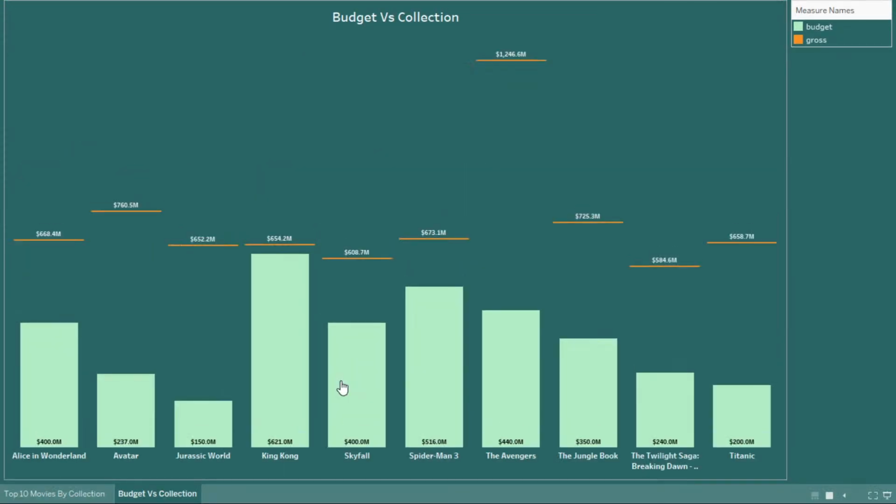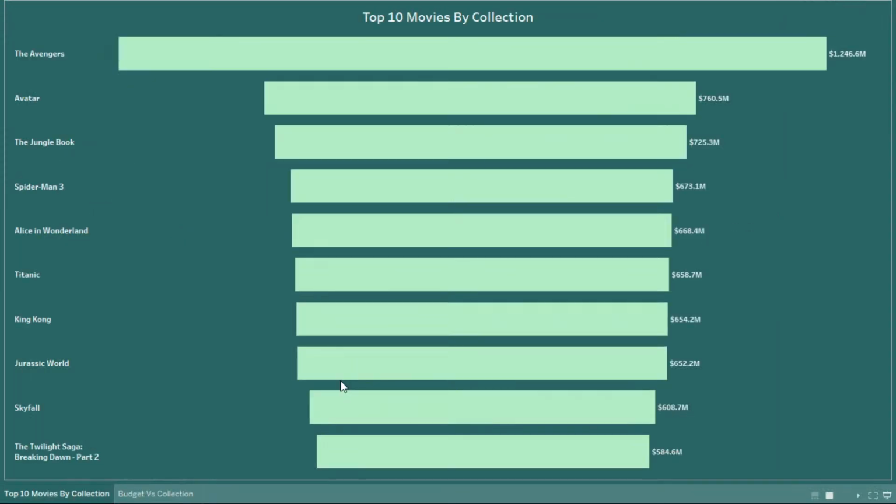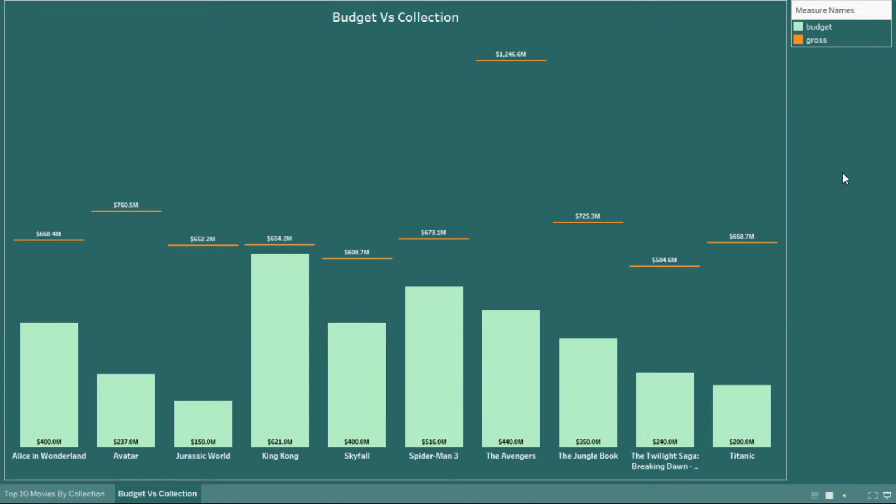Now let's see the collection. Let's see the information. The first chart that we have is top 10 movies by collection. How much each and every movie has collected, and what are the top 10 movies out of it. A funnel chart depicts it. In the second chart, we have created budget versus collection, where we can very clearly tell the budget of Avengers is very less, whereas the collection is very, very high, 1,246 million. It is basically more than $1 billion.